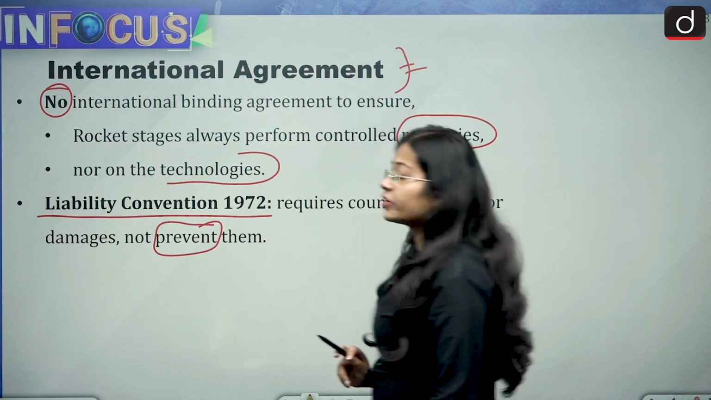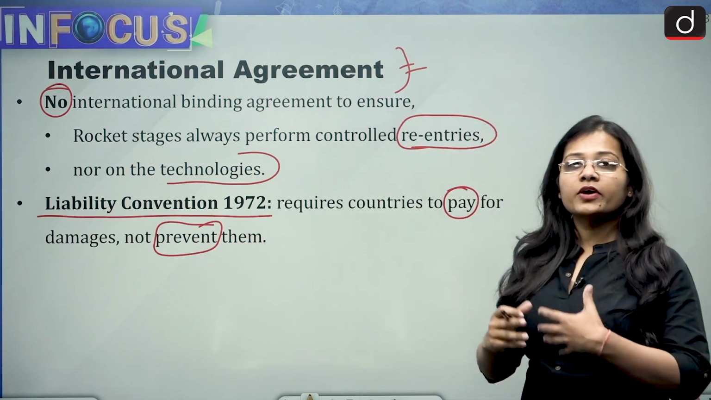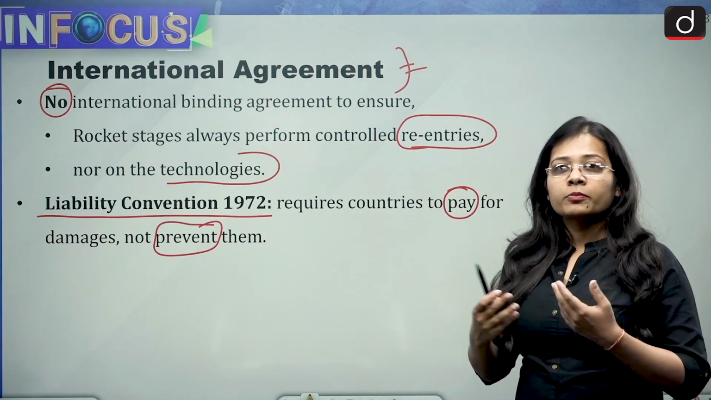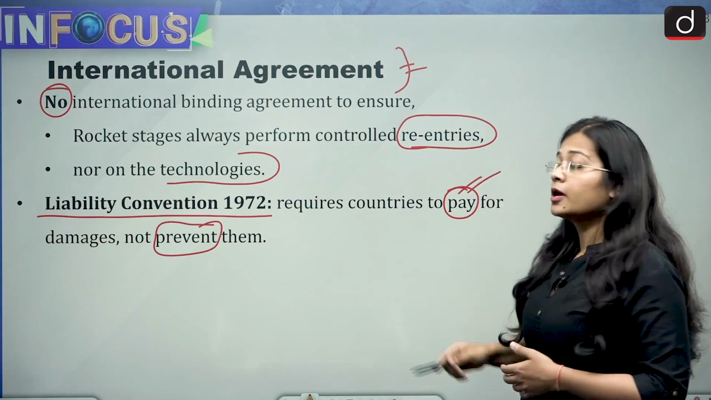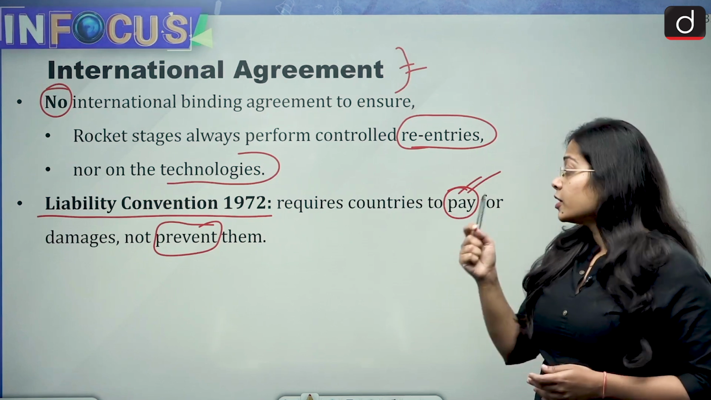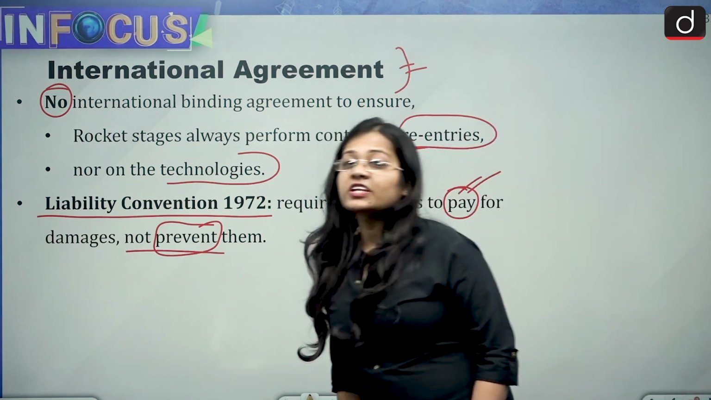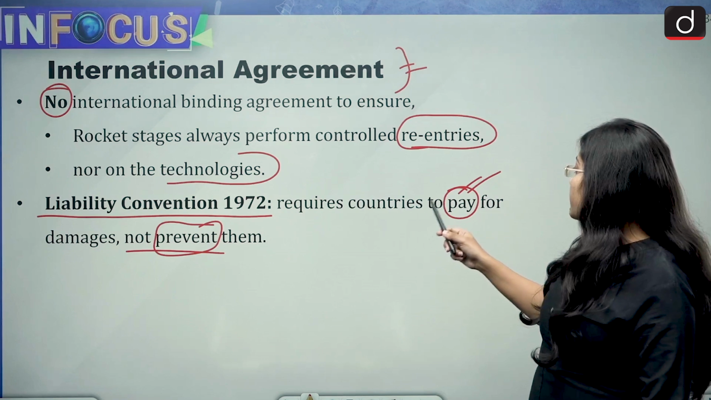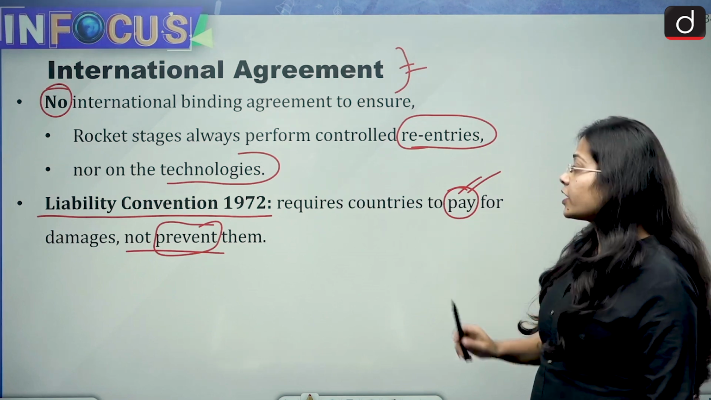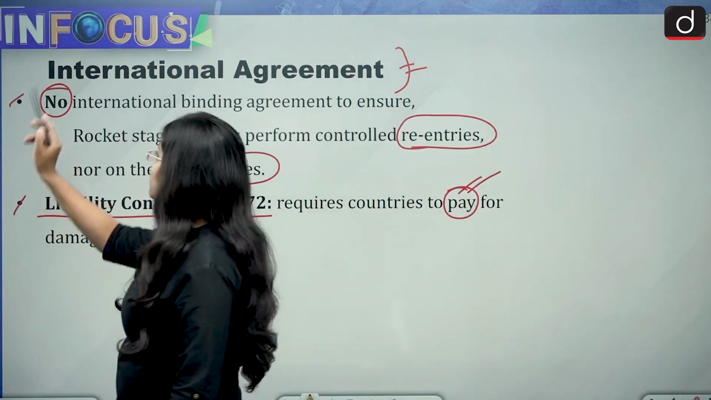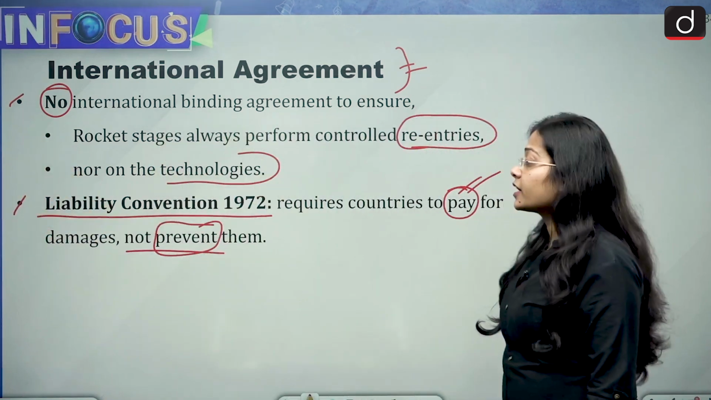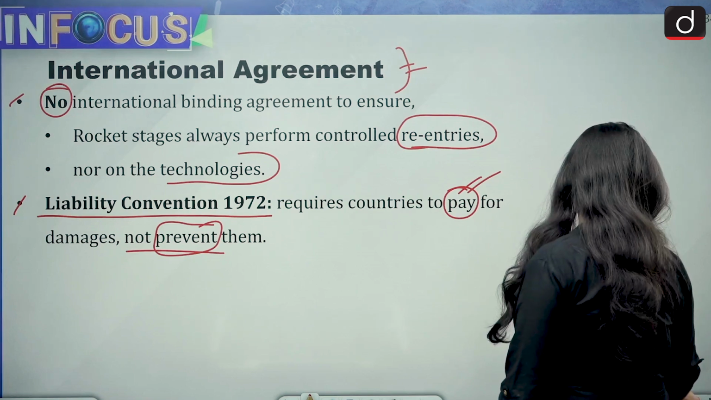So the Liability Convention says that if, because of any country, a problem has happened to someone else or some other country, then they need to pay for it. But this convention does not stop prevention. It will require you to pay for damages but does not prevent them. So these are two important points. First, there is no international binding agreement, and second is the Liability Convention 1972.